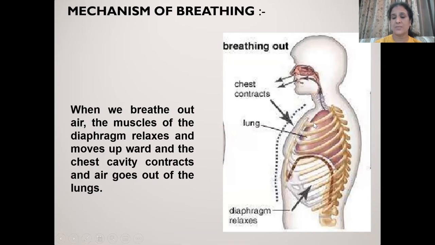and the rib cage moves downward and inward. So now the overall volume of the thoracic cavity decreases, and pressure increases. So now the pressure inside the thoracic cavity is more, and in the outside air it is less. So what will happen now? Now the air rushes out of the lungs into the air. This is called the process of exhalation.